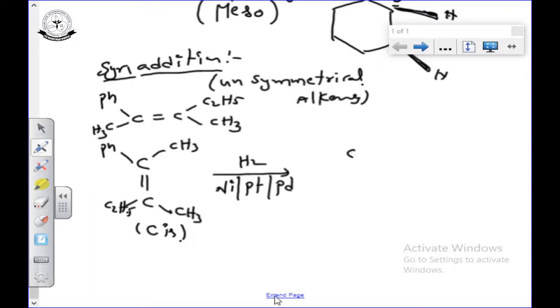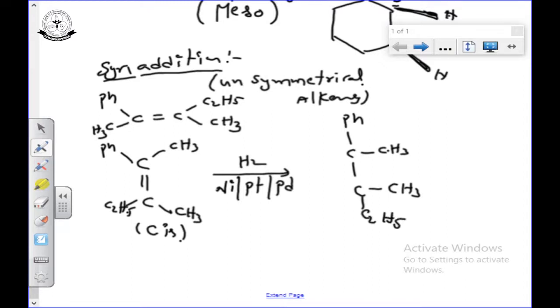Here there is a carbon, the double bond becomes a single bond. Already I told you I am going to take the cis compound. Cis compound means the same groups are on the same side. What about above and below? Above I am writing Ph and below I am writing C2H5.